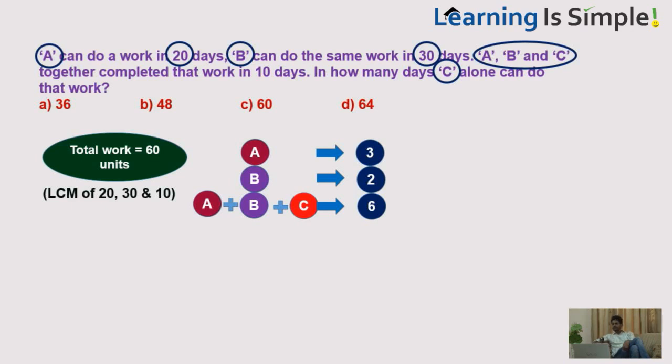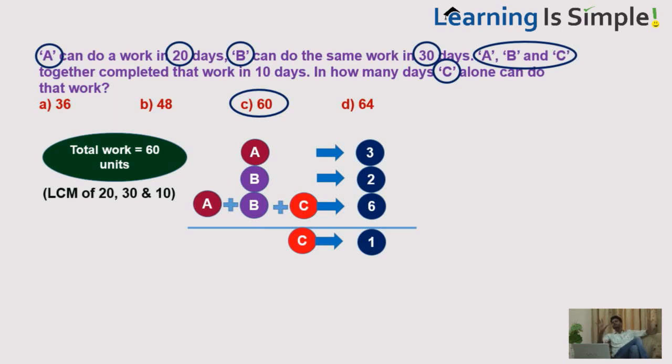So, A is doing 3 units, B is doing 2 units and A plus B plus C are doing 6 units, that means C alone is doing 1 unit per day. So, if C can do 1 unit per day, 60 units can be done in 60 days. You understand this? Hardly 30 seconds and you do not even require a pen. To make you understand, I am showing this, otherwise you can directly answer.